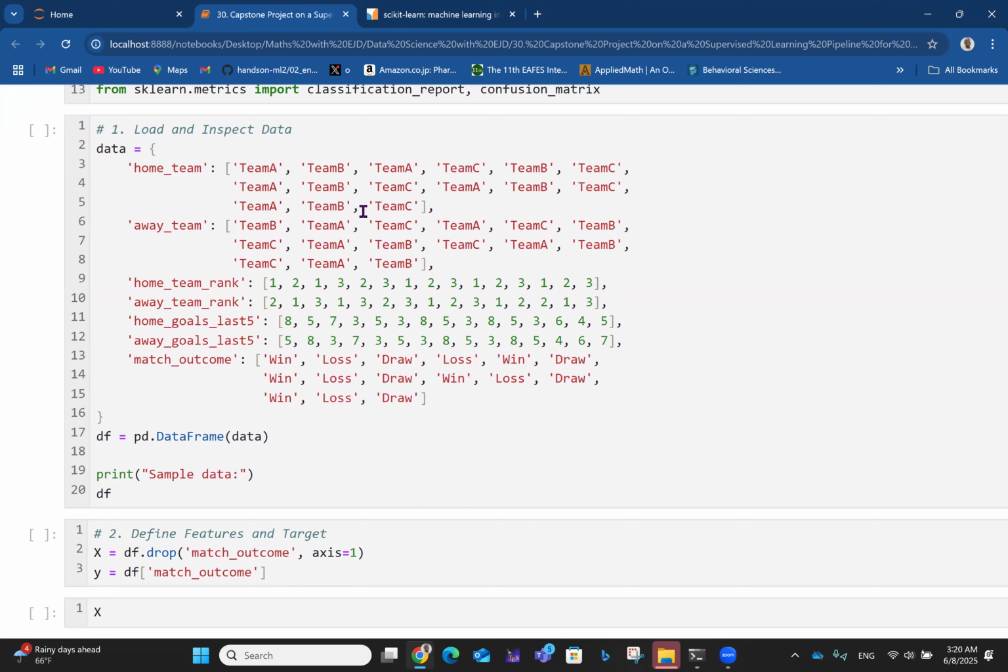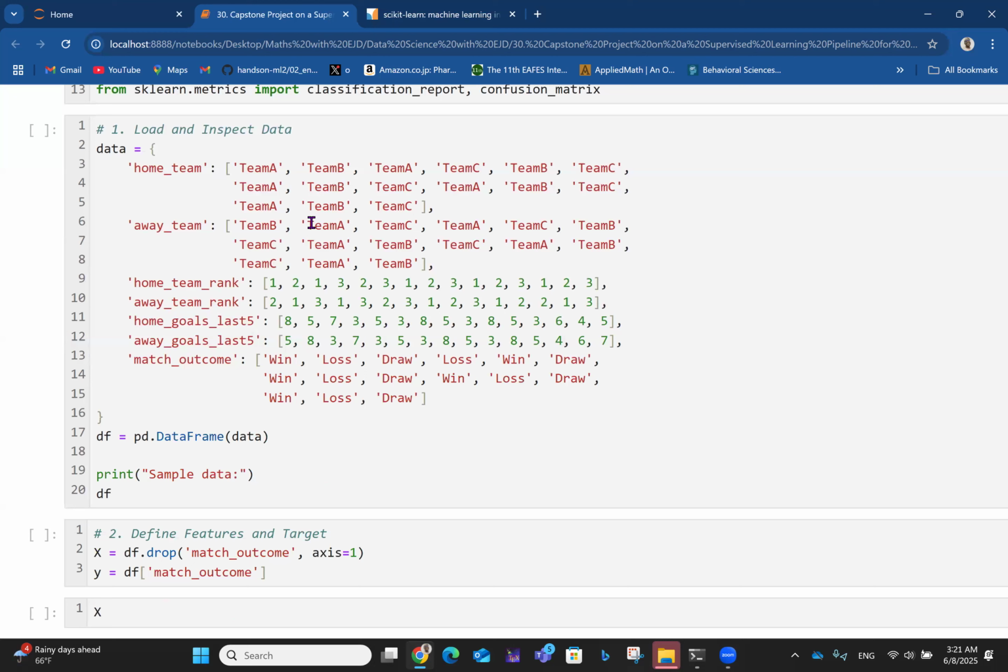In this case, the data input is manual, and it takes the form of a Python dictionary, where you have key-value pairs. The keys here are home team, away team, and so on, and the values are Python lists.